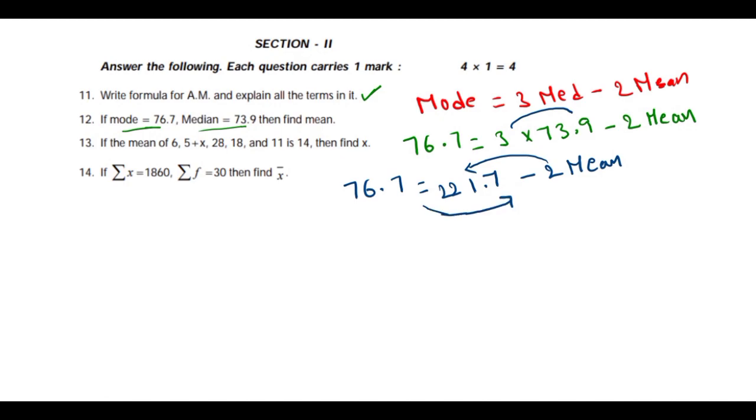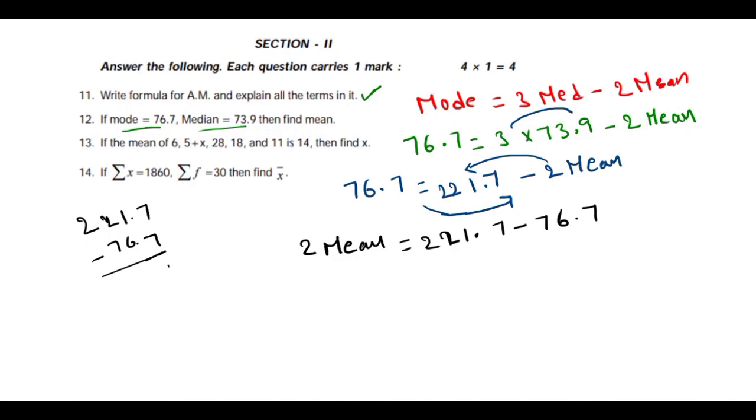Then 2 mean equals 221.7 minus 76.7. Subtracting, this is 0. 11 minus 6 is 5. 21 minus 7 is 14. So 145.